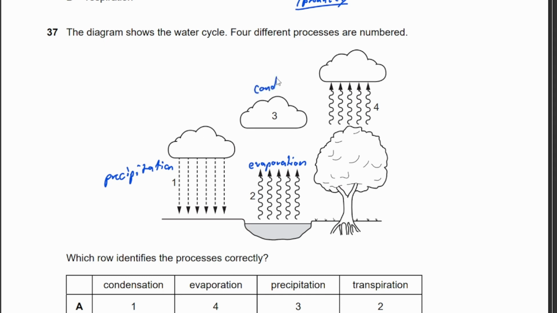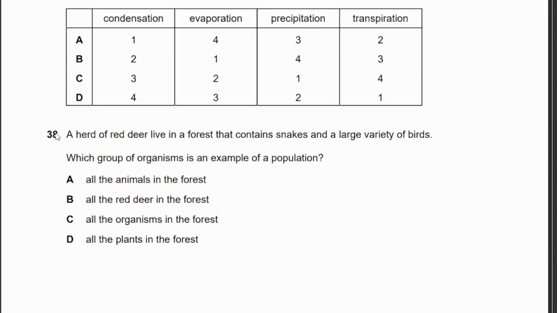So formation of clouds is condensation. And finally, number 4 is transpiration, because water vapor escapes from the leaves in plants and forms clouds as the hot air rises. So therefore, this is known as transpiration. So therefore, the correct answer would be C. Okay.